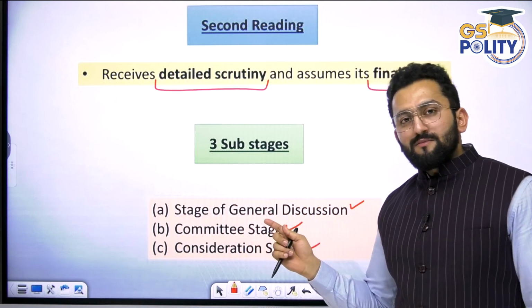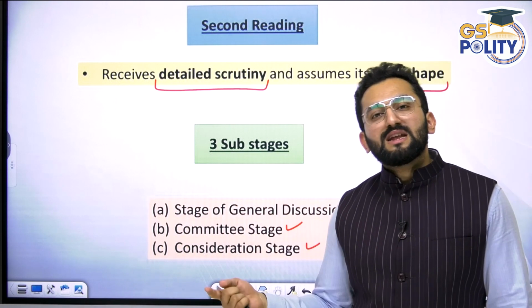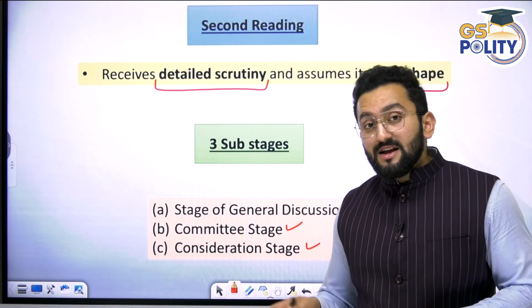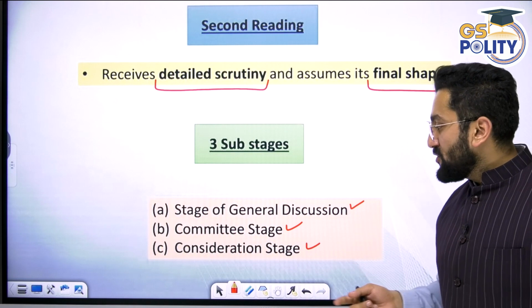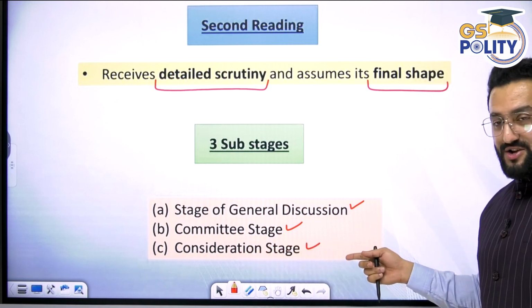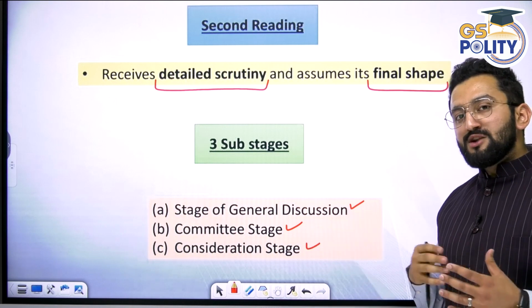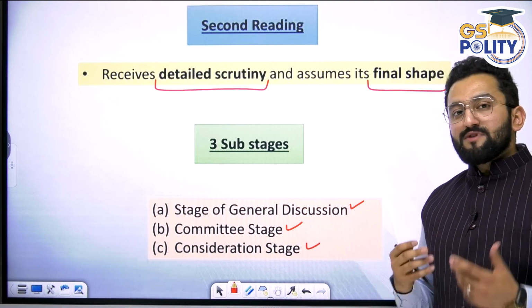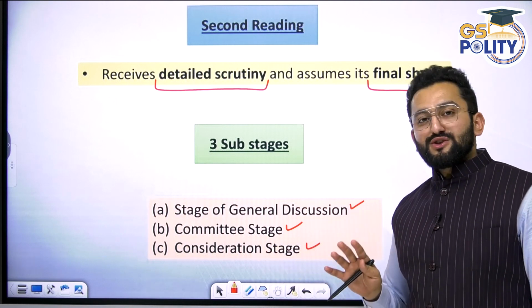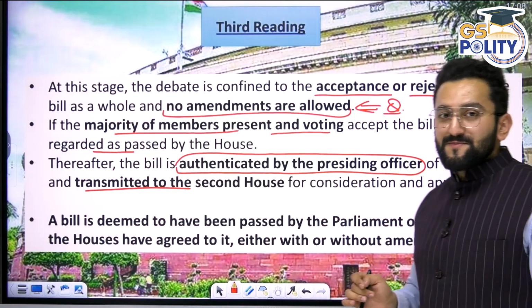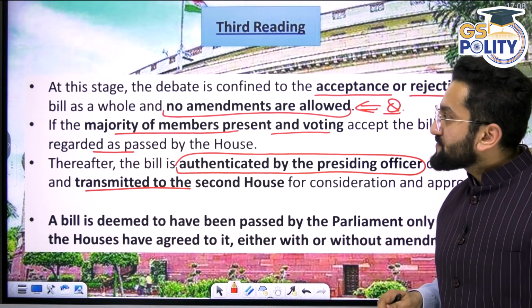Then the committee stage: because the bill has been referred to a select committee, the committee discusses it and presents its own views. Now the consideration stage. General discussion happened, committees went into specifics, then the committee gave its report, and now the bill is going to be presented before the whole House.